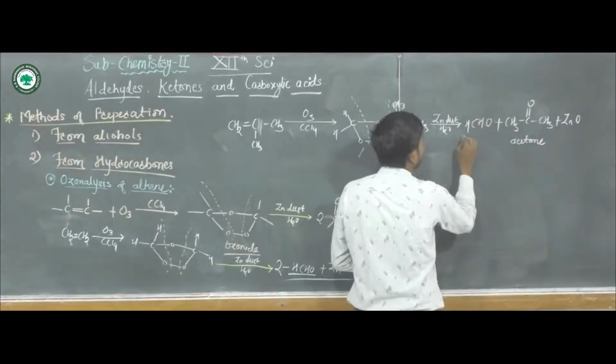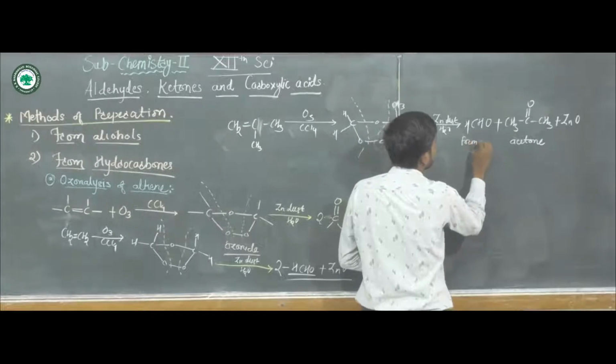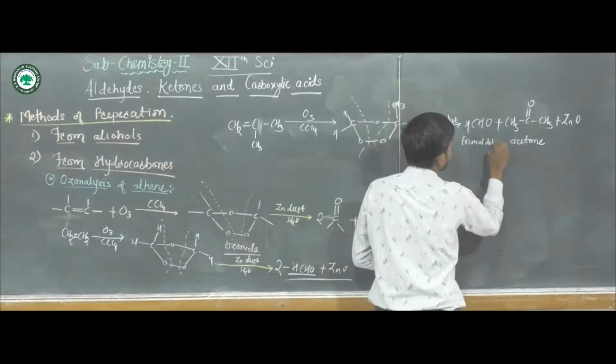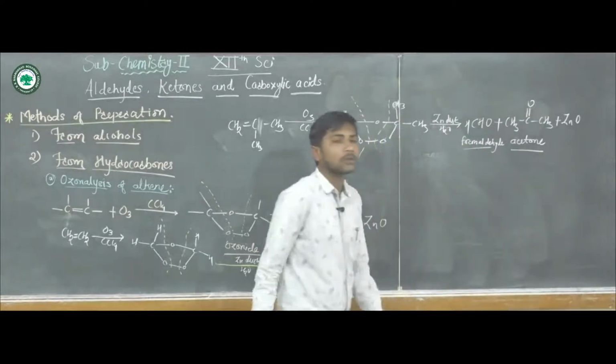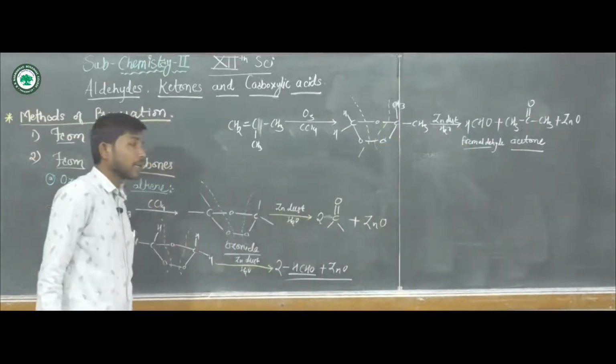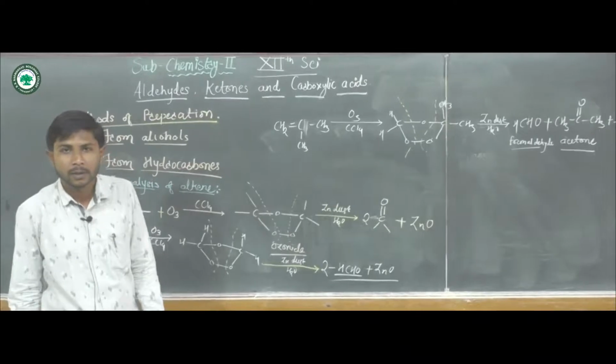Acetone, and this will be the formaldehyde. Here we can get a mixture of aldehyde and ketone in the ozonolysis reaction.